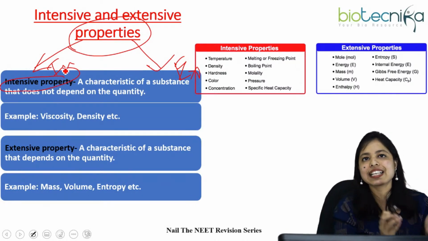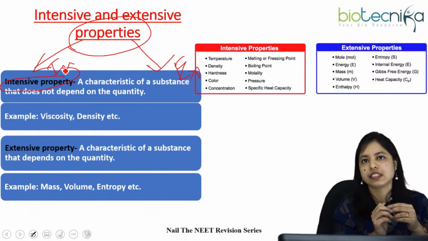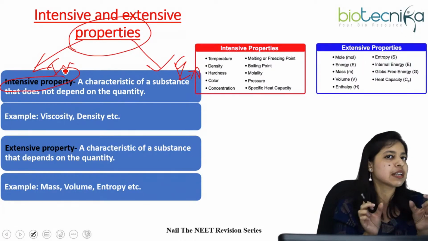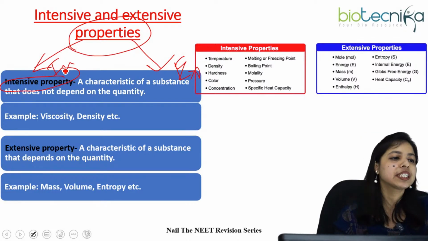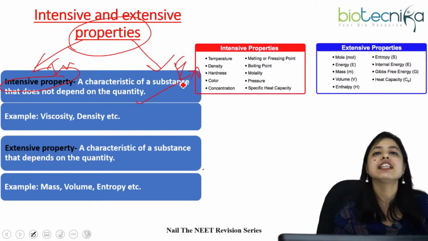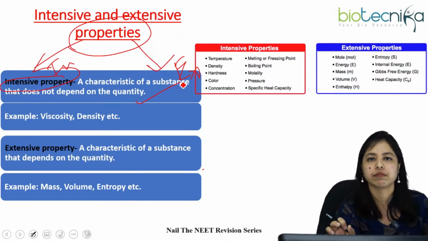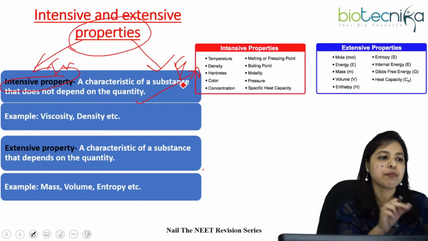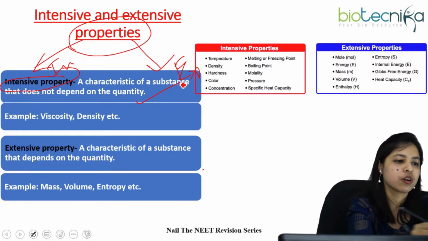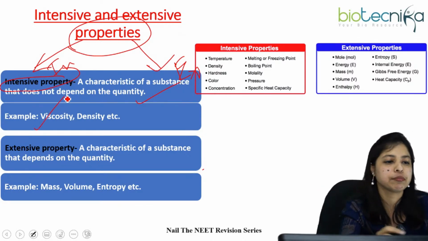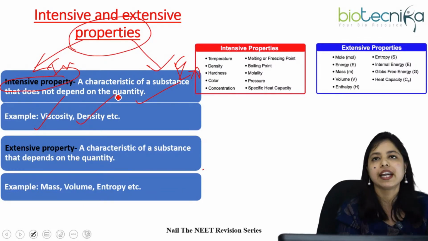When a characteristic of a substance doesn't depend on the quantity of the substance, then we call that particular property an intensive property. It doesn't depend on the quantity. So what is the example? Viscosity and density are examples of intensive property.